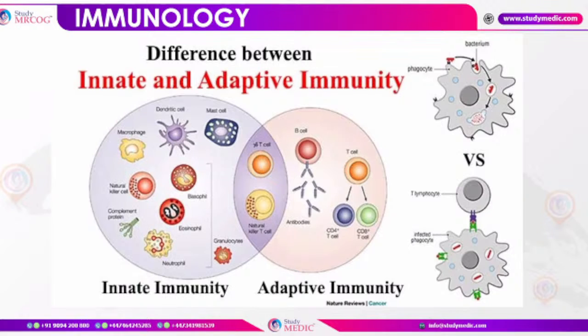So one thing you have to remember, that the quick response, the rapid response, against the non-specific antigens with no memory is the innate immune system, while the adaptive immune system is a slow response. A lag time is there between the recognition of the organism and the maximum response, but it has memory when the infection is there against the specific organisms.